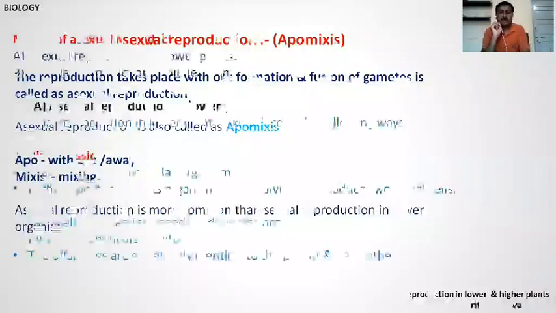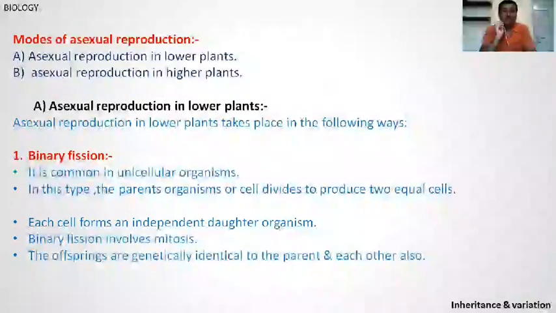Next, modes of asexual reproduction. There are two types: asexual reproduction in lower plants and asexual reproduction in higher plants.